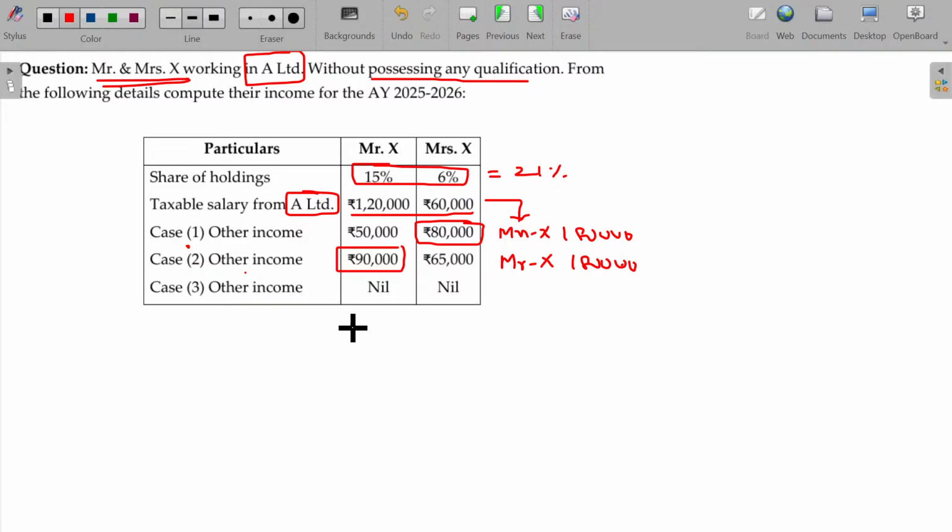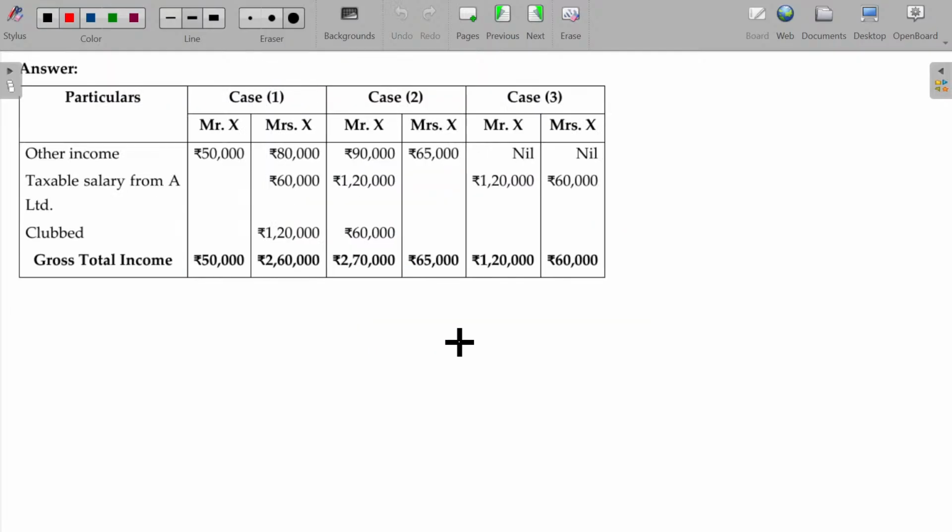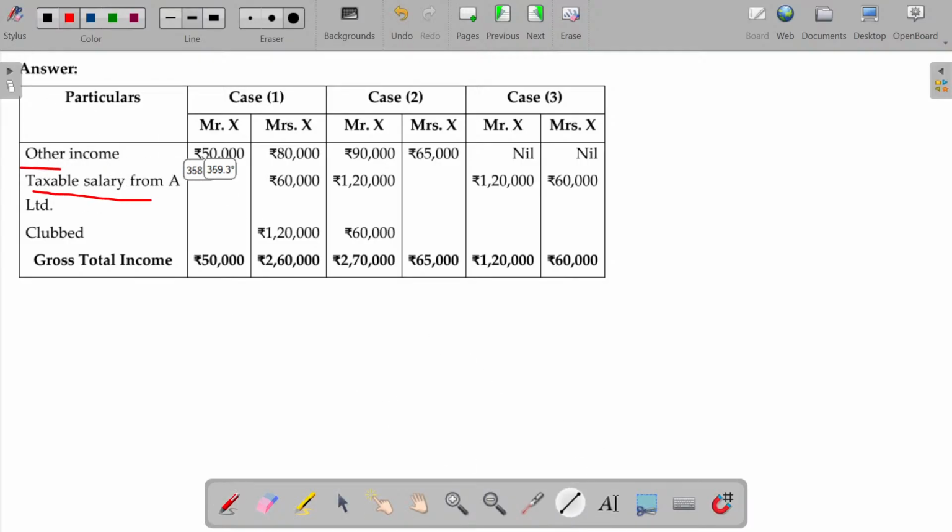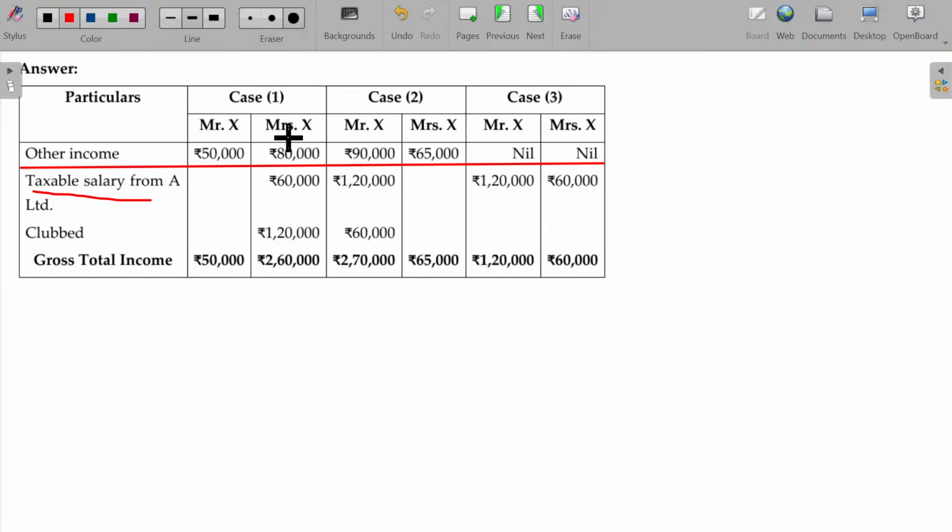120 will be taxable only in the hands of Mr. X, and 60 is taxable only in the hands of Mrs. X. See, first scenario. Before we add the taxable salary from A, other income is the deciding factor. In the very first instance, the other income is higher for Mr. X. So the entire salary is now taxable only in the hands of Mrs. X.